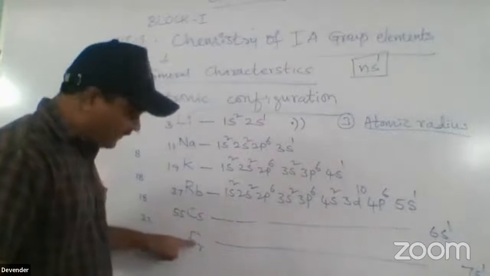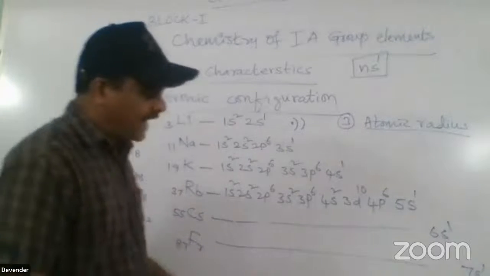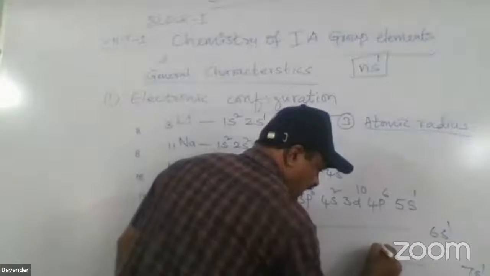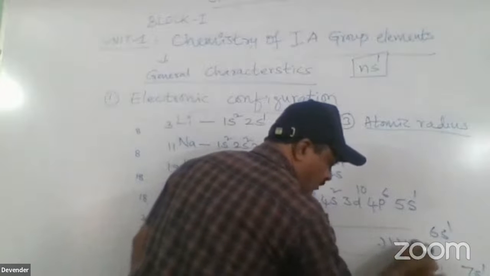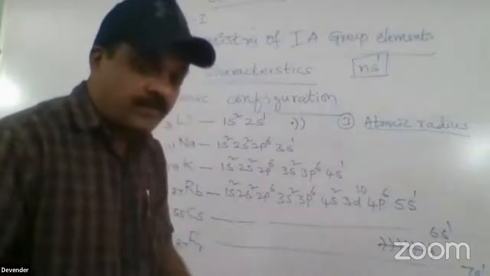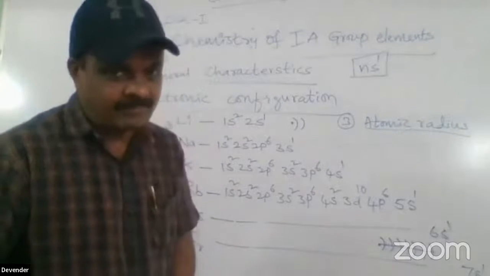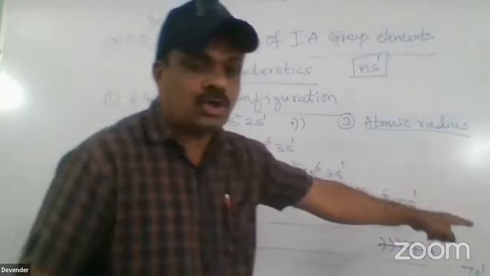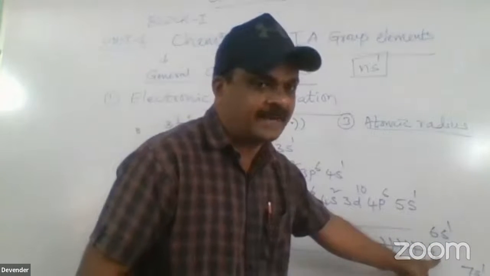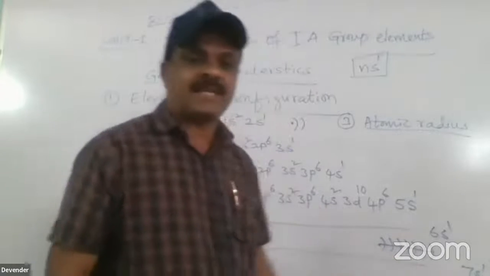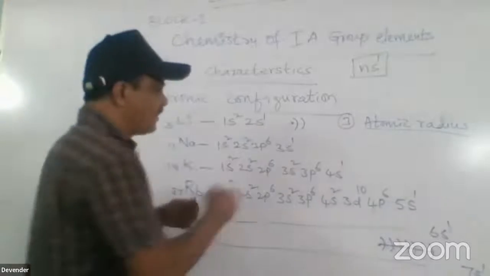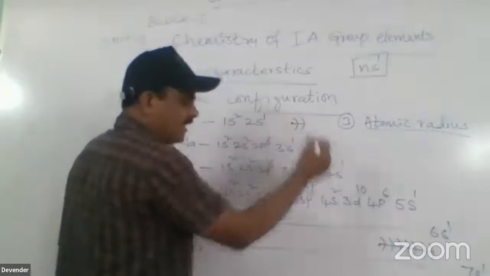Now coming to francium, it has 7 orbits. That means francium adds a first orbit, second, like that. How many orbits are there? 7 orbits. This is the radius. Radius means the distance from the center of the atom, from the nucleus, to the outermost shell. Where is the outermost shell? For francium, the 7th orbit. This distance is called the atomic radius. This distance is the atomic radius of lithium. See how much it is? It is very small compared to francium.